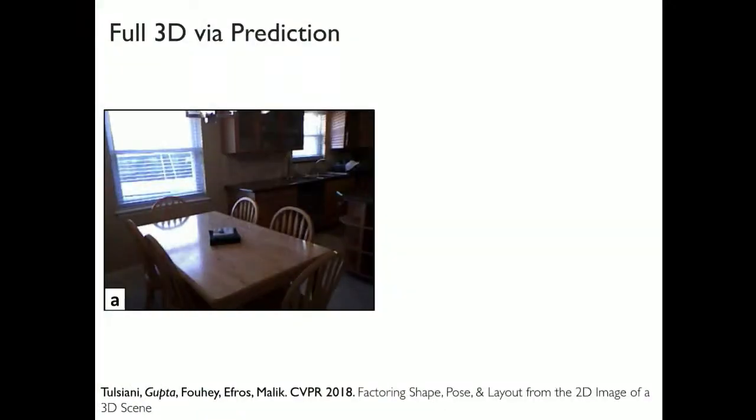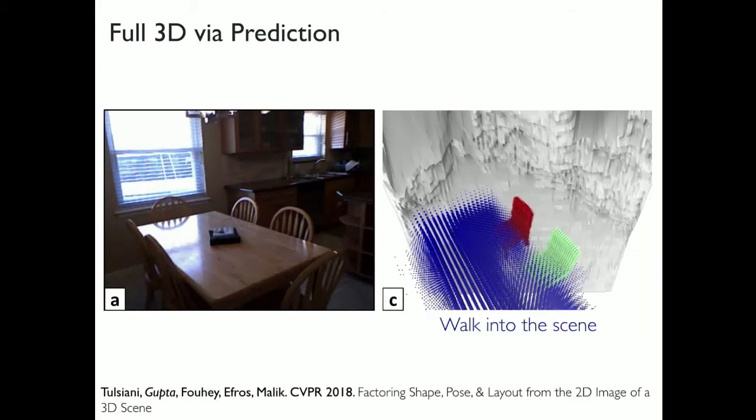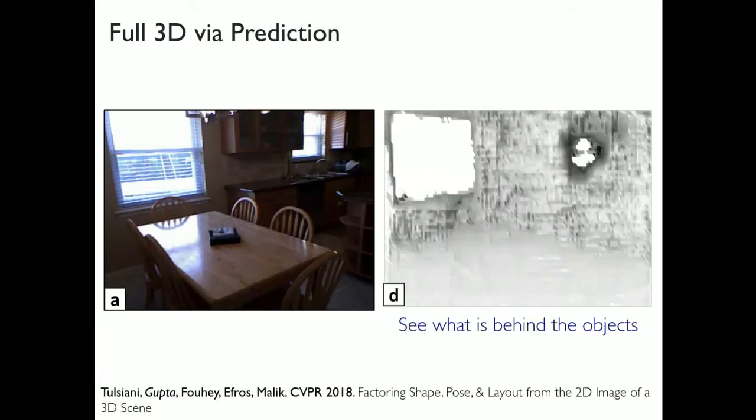And here are some visualizations of what this does. So you have this image as input. You can make a full 3D prediction about the scene, where you can now answer some of the questions that I was alluding to in the beginning. You can walk into the scene. You can answer the question, how will the scene look if I were to look at it from a different viewpoint? You can remove these objects and infer that, oh, there were these walls and floor that were there behind these objects. So you can make these predictions for what is behind the object.